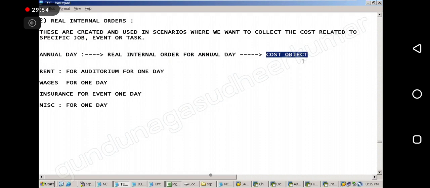You should know. So tomorrow also same time. Tomorrow 4 o'clock. Sunday special timing, 4 to 6. Okay, guys? So tomorrow we will try to complete the real internal order concept. I will complete tomorrow. Okay?